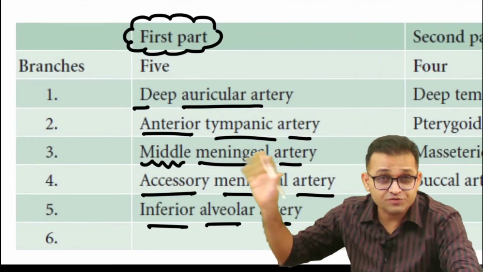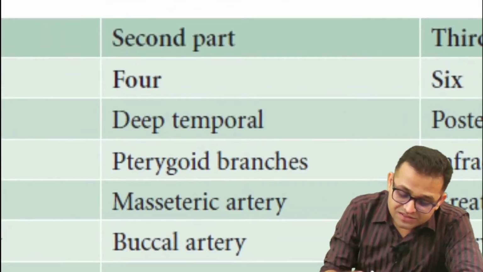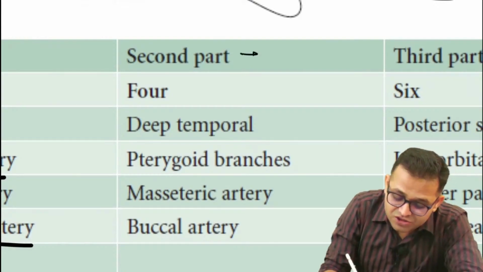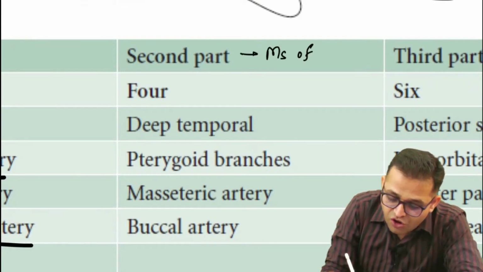Okay, so this is the first part, branches. Now see the second part. Sir, the second part is giving the branch to the muscles of mastication.